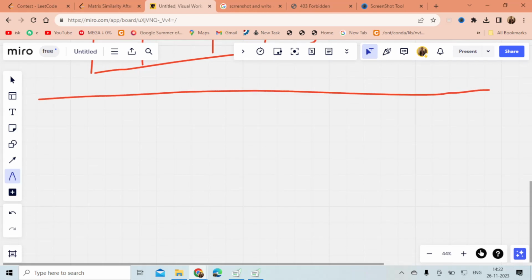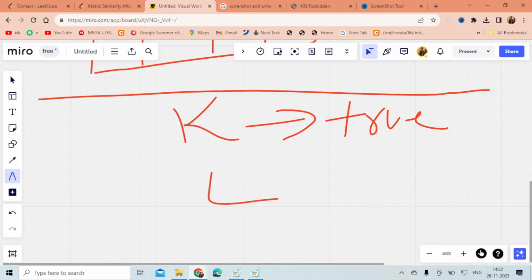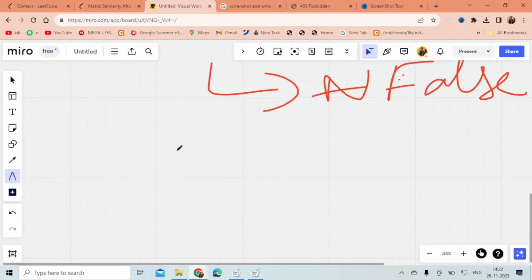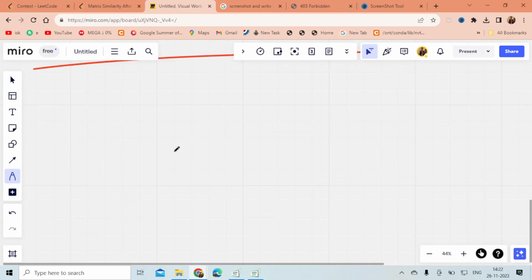Obviously it is possible. So we have to tell whether, after performing k operations, our matrix is identical or not. If identical, you have to return true, otherwise you have to return false, right? So yeah, this was much about the question. So let's see the approach.